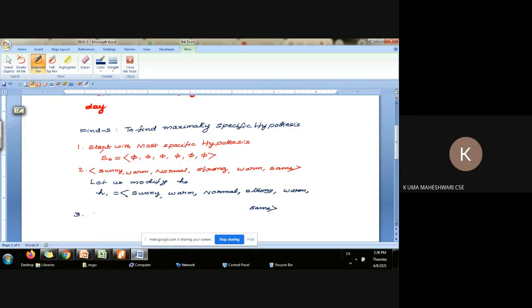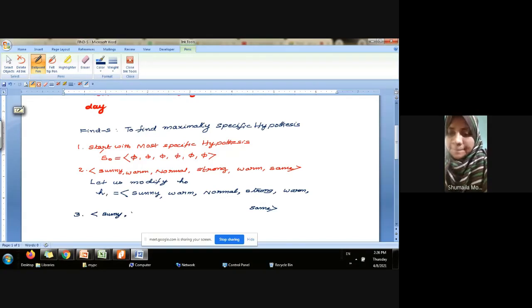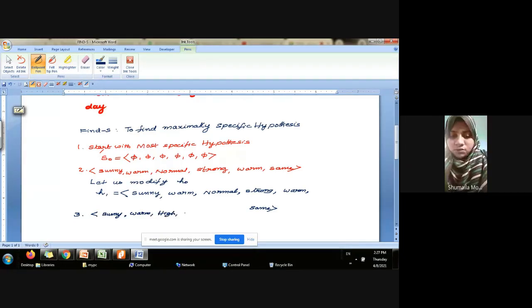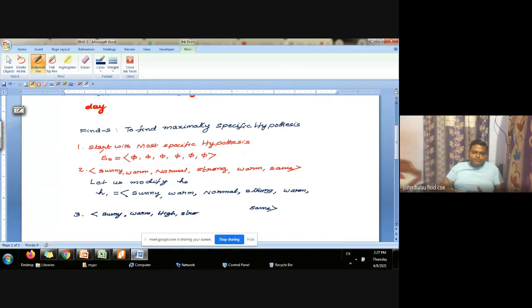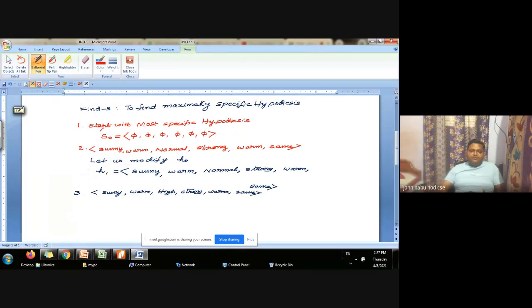Sunny, warm, high, strong, warm, same. Okay, thank you. So now let us try to modify our hypothesis according to this example. What is our H1? Sunny. Let us form H2 now.